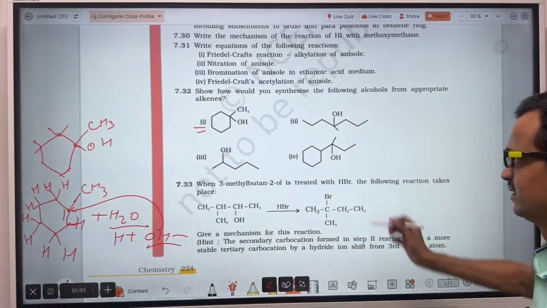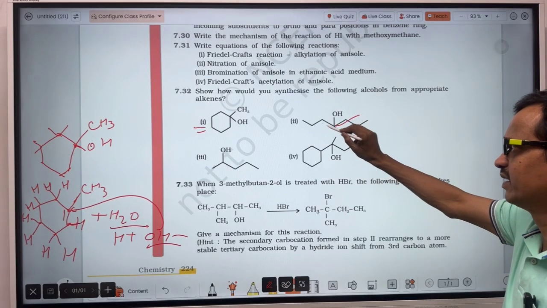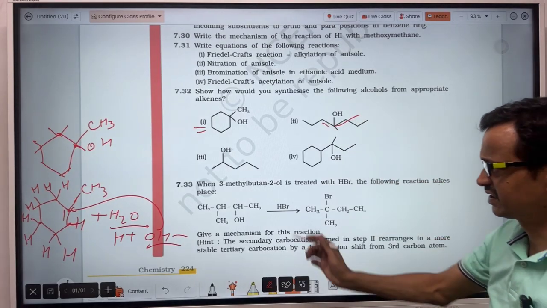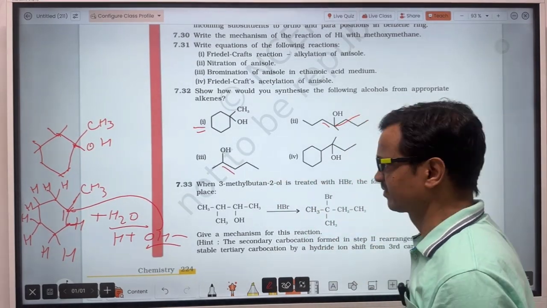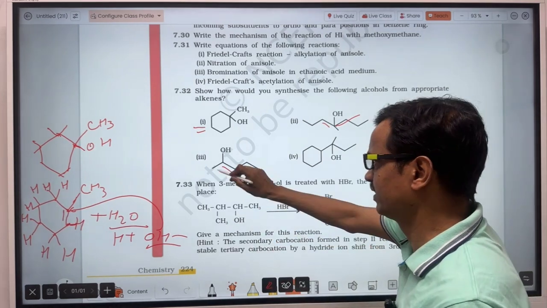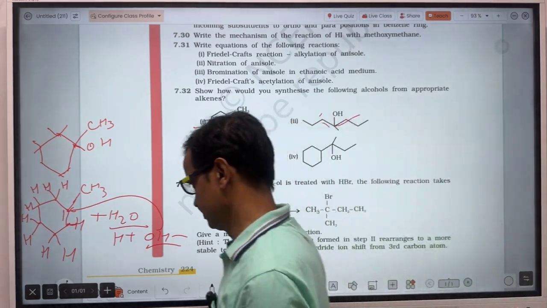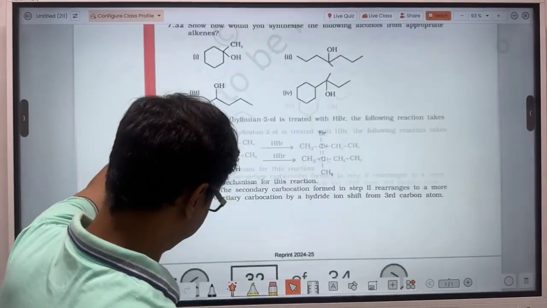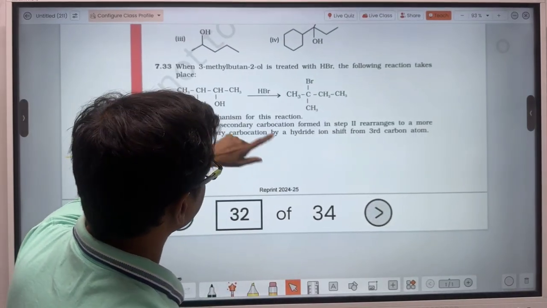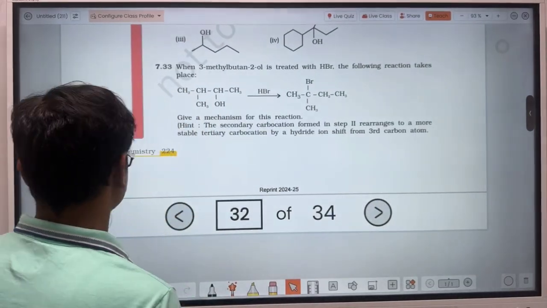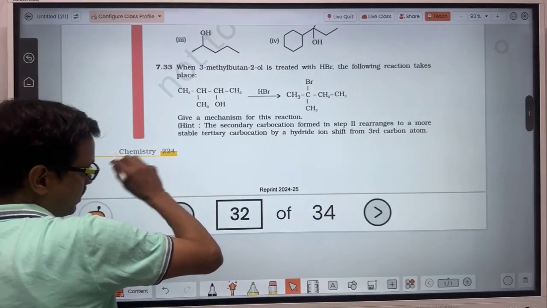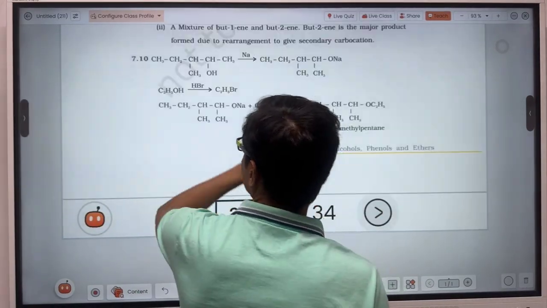In the same way here, make the double bond from here or from here. In the same compound here, double bond here, or here. In the same process, you do this question also. This mechanism is not required.